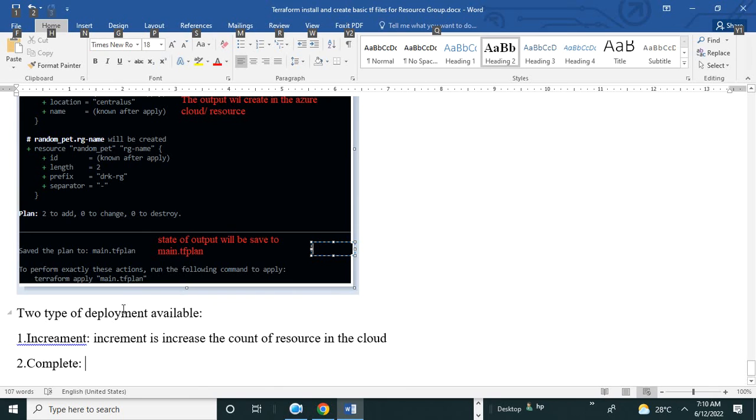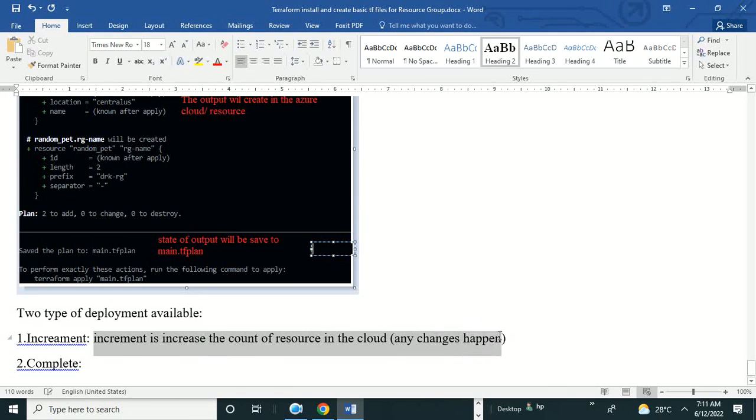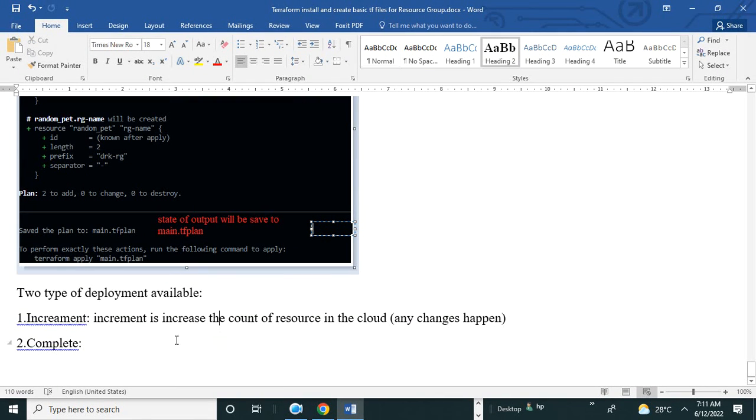Normally, in complete mode, if any changes happen, somebody changes some file, then a new one will be created, and the old resource will stay as it is. But normally I copy this and edit some sentence. Complete will be now. After this statement, I am asking you a question.